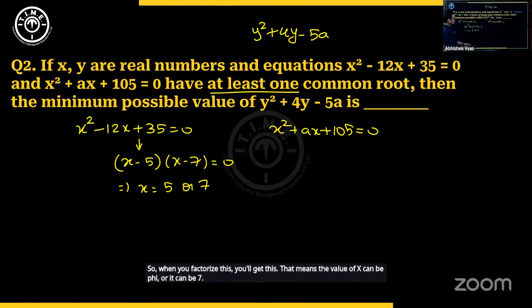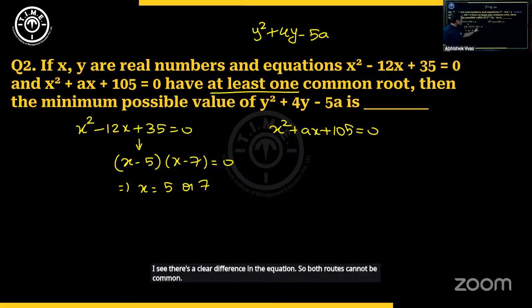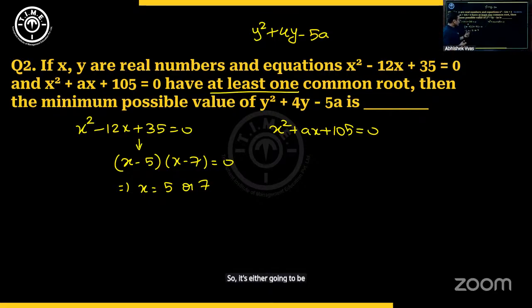So that means the common root that we have between the two can be either 5 or 7, right? Or maybe both, but again, both is not really possible because I see there's a clear difference in the equation. So both roots cannot be common. So it's either going to be x equal to 5 or x equal to 7. So let's take two cases.